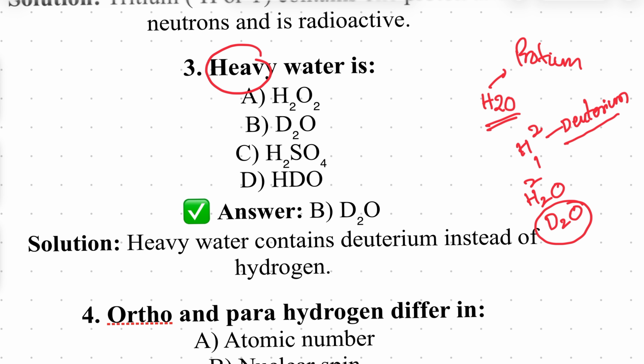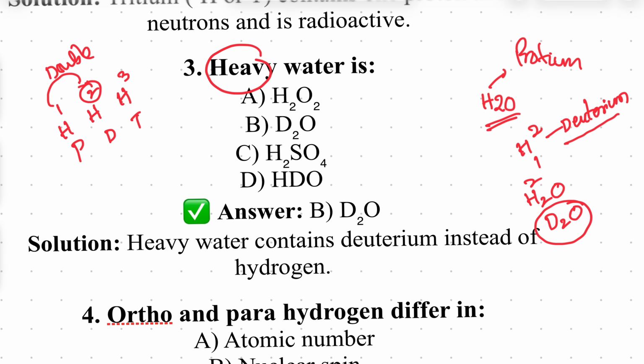What is the meaning of heavy? Heavy means the atomic mass of hydrogen is 1, of hydrogen 2 is 2, of hydrogen 3 is 3. So this is protium, this is deuterium, this is tritium. Compared to this, the mass is doubled.